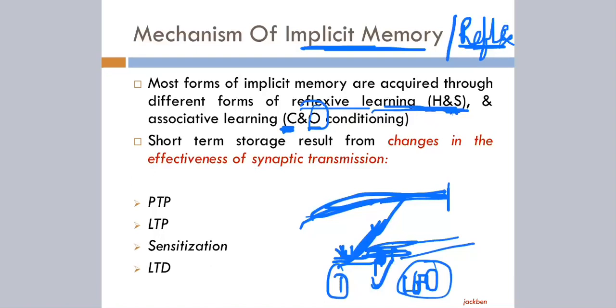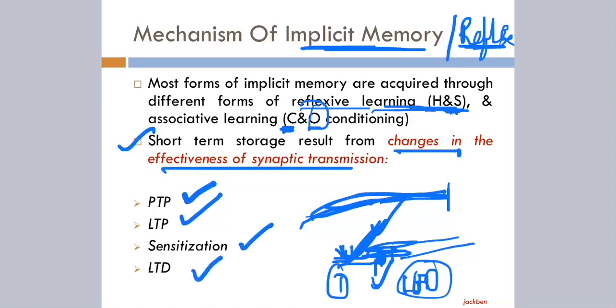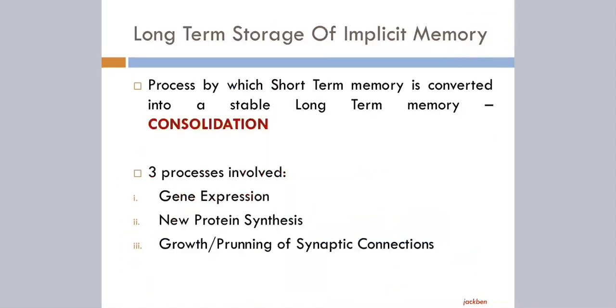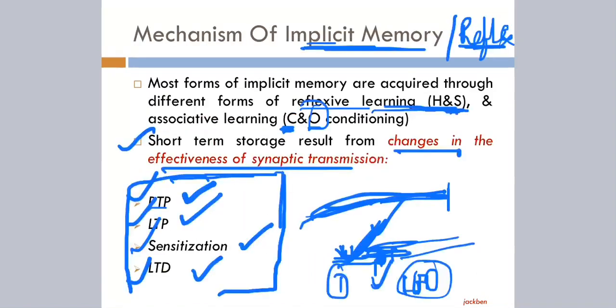So short-term storage of this implicit memory happens because of a change in the effectiveness of synaptic transmission. And what were those changes? Either post-tetanic potentiation, long-term potentiation, sensitization, or long-term depression. I won't go into detail because we have discussed these in the previous section. If anybody asks you about the mechanism of implicit memory, post-tetanic potentiation, long-term potentiation, sensitization, and long-term depression are the mechanisms, and you are supposed to write about these in detail. Okay, that was for the short-term storage of implicit memory.